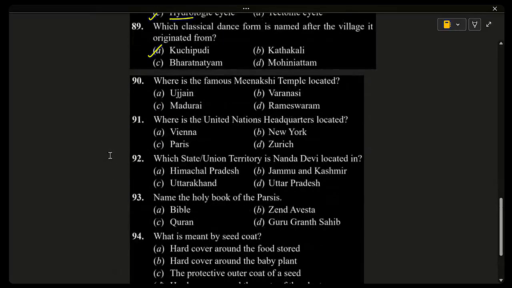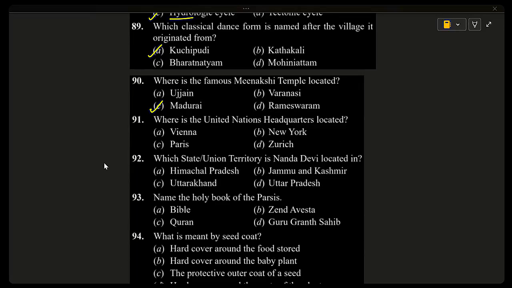90. Where is the famous Meenakshi temple located? Simple question. Ujjain, Varanasi, Madurai, Rameshwaram. And the correct answer is Madurai. The Meenakshi Amman temple is located in Madurai, a historic city in Tamil Nadu. This temple is famous for its tall gopurams, nothing but towers, and beautiful carvings, and is dedicated to goddess Meenakshi.